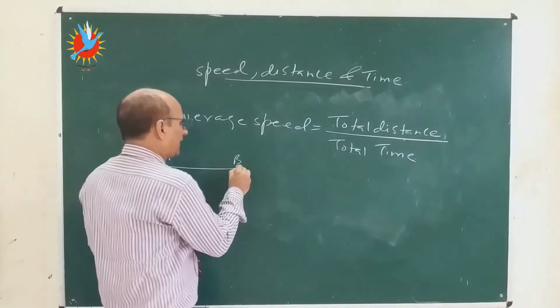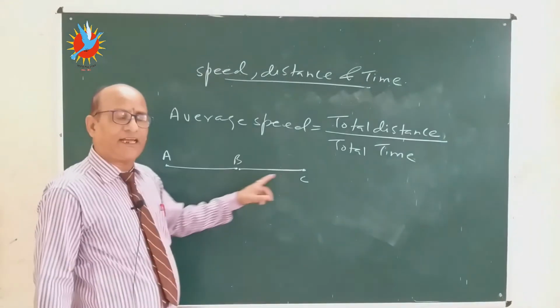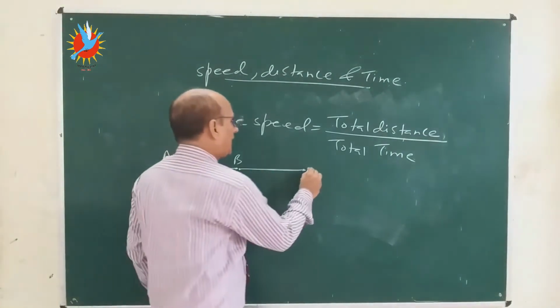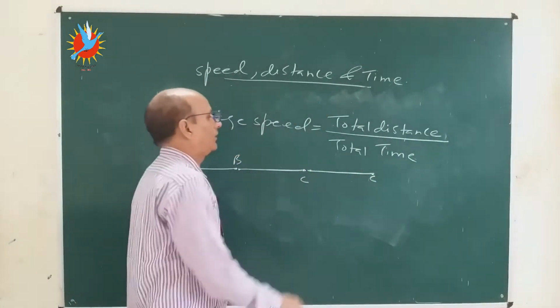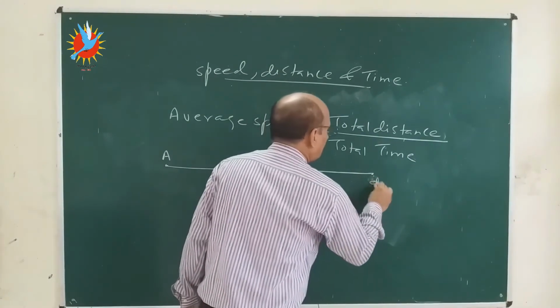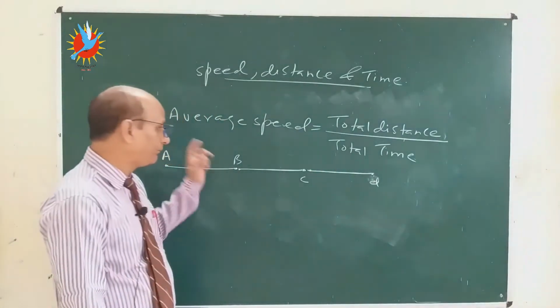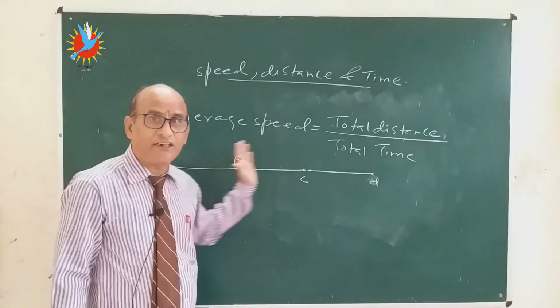Then again I start from point B to point C. Then again I take some rest of 5 or 10 minutes. Then again I start from point C to point D. Now from A to D I have broken my journey at 2 different points. So this is not a continuous journey.